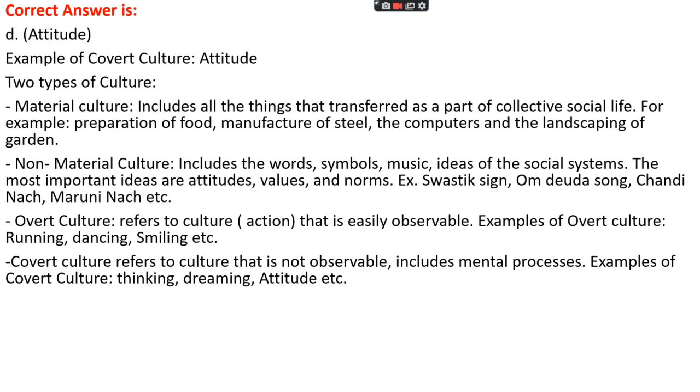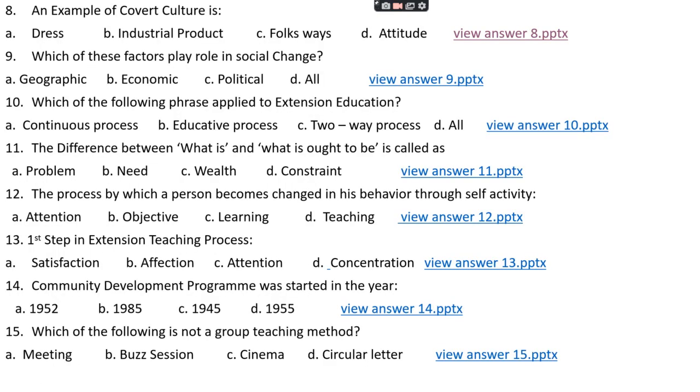Non-material cultures are also of two types, that is overt culture and covert culture. Overt culture refers to culture or action that is easily observable. For example, running, dancing, smiling. While covert culture refers to culture that is not observable, including mental processes. For example, thinking, dreaming, attitude, etc.